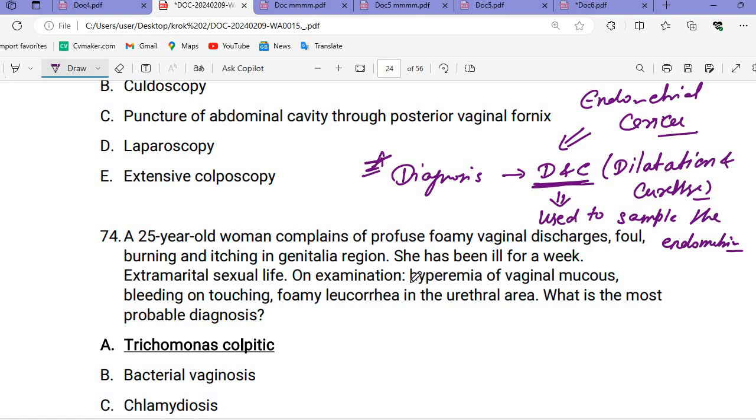Dilatation and curettage can also be used in the case of post-abortal conditions. Here it is the post-menopausal condition, but we can use it for the post-abortal condition also.